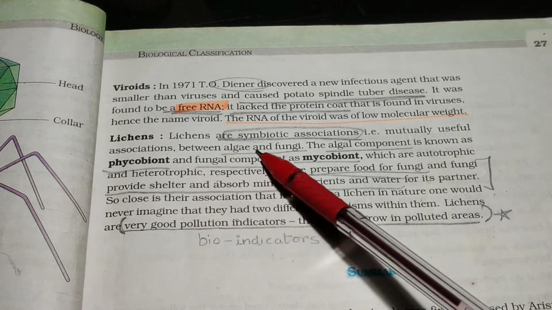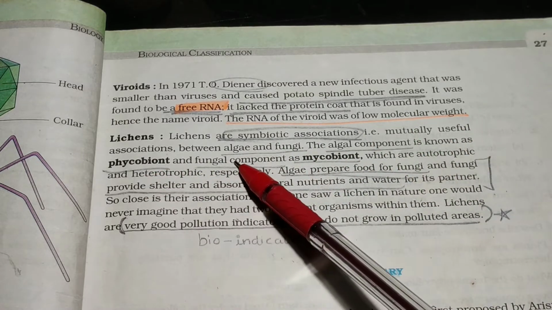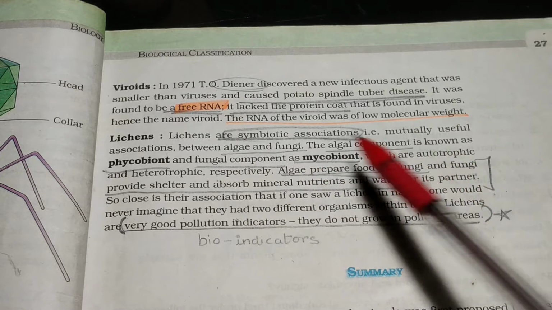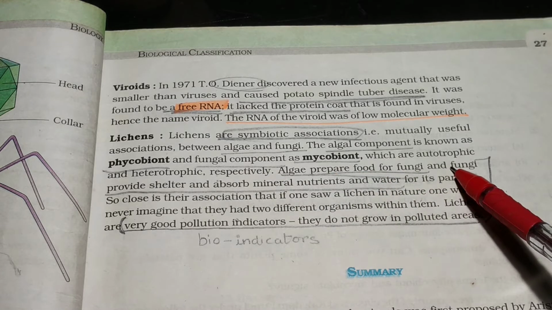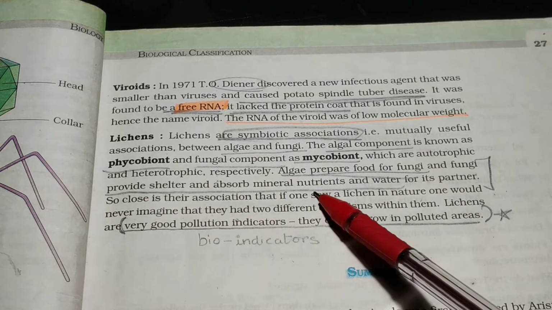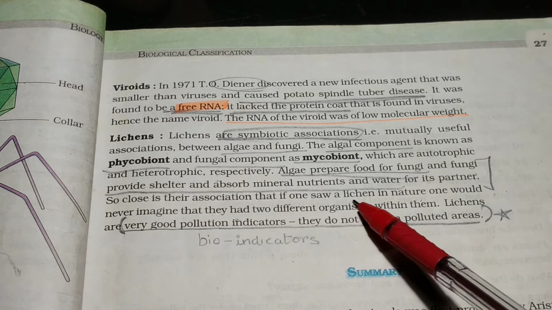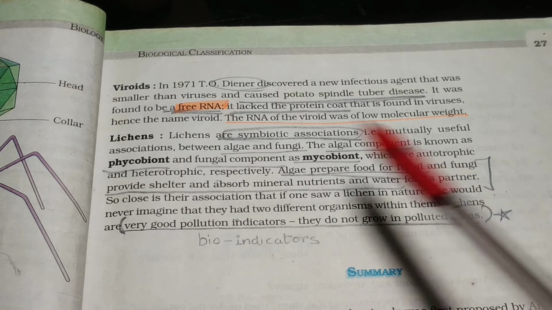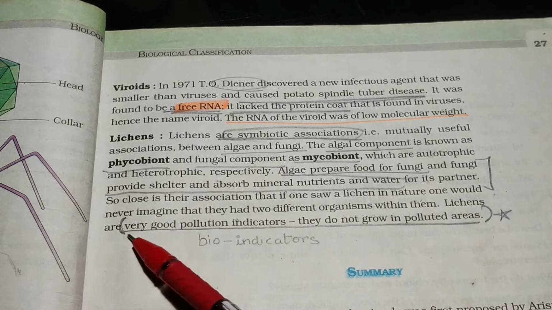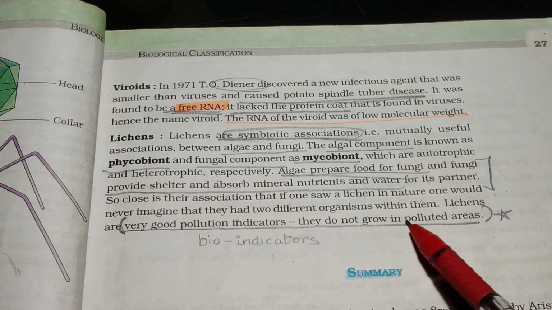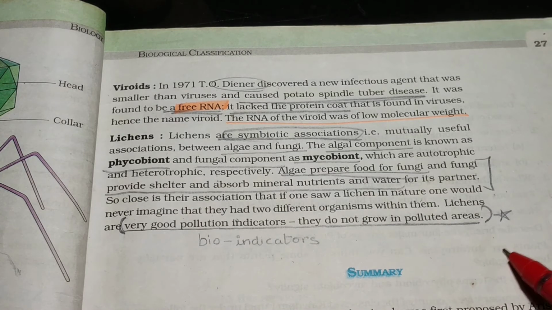Lichens. Lichens are symbiotic associations, that is, mutually useful associations between algae and fungi. The algal component is known as the phycobiont and the fungal component is known as the mycobiont, which are autotrophic and heterotrophic respectively. Algae prepare food for fungi, and the fungi provide shelter and absorb mineral nutrients and water for its partner. So close is their association that if one saw a lichen in nature, one would never imagine that they had two different organisms within them. Lichens are very good pollution indicators. They do not grow in polluted areas.